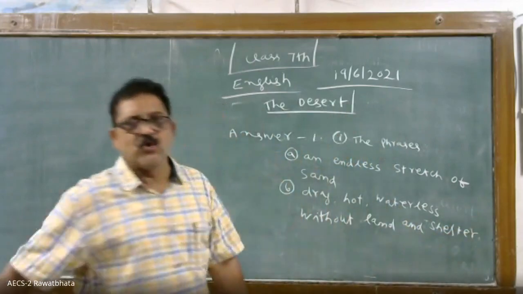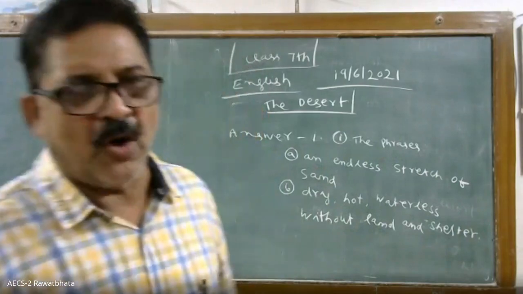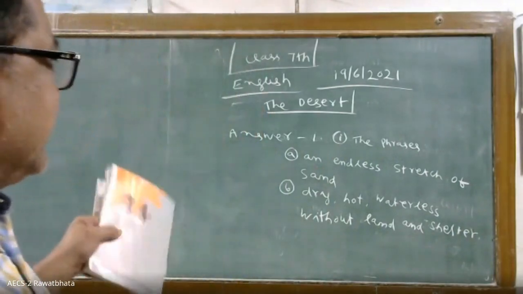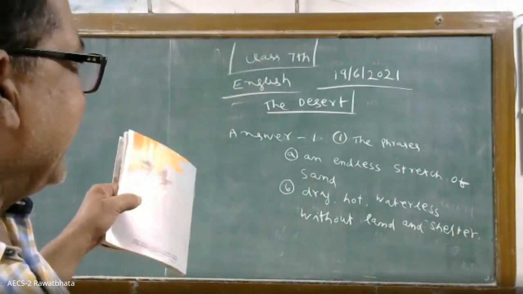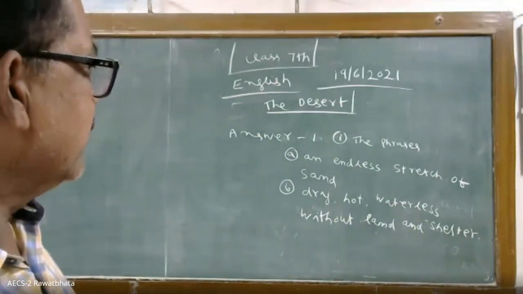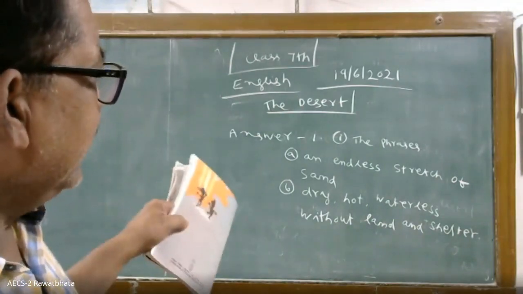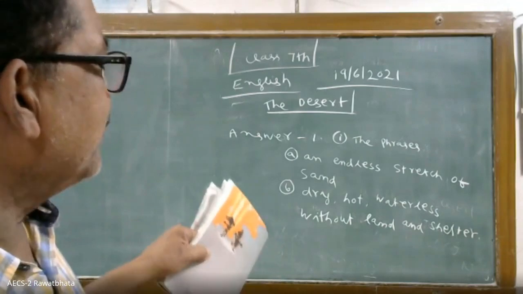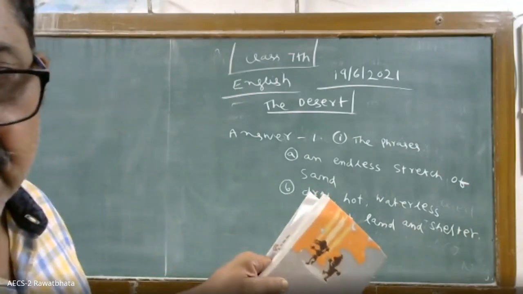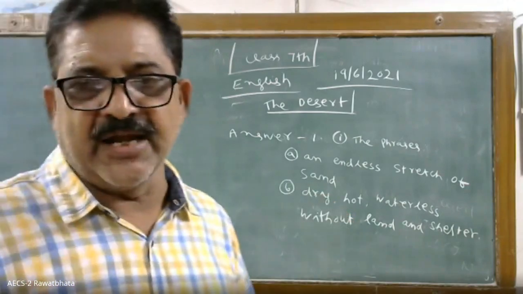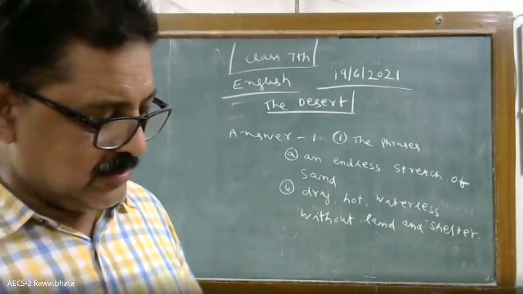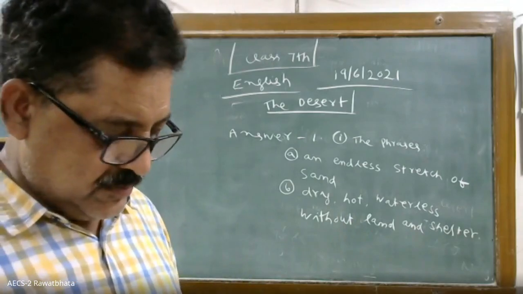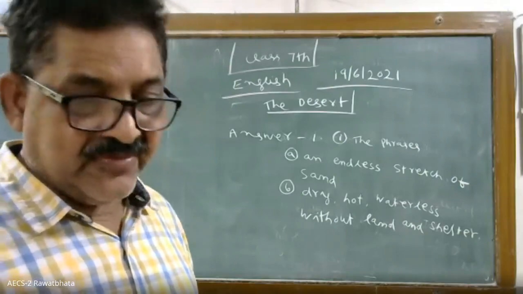These two phrases I wrote, please copy in the notebook. Desert is an endless stretch of sand. Number one, B: dry, hot, waterless, without land and shelter. Correct. Please write down. Then, bit B, this is the number one, bit B answer.